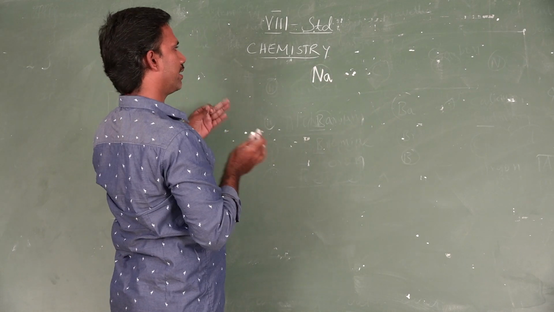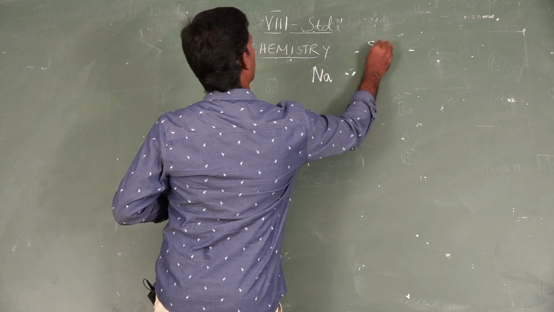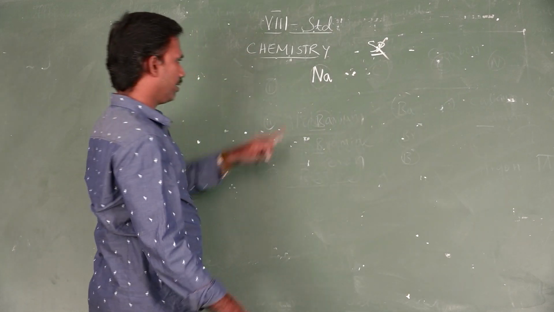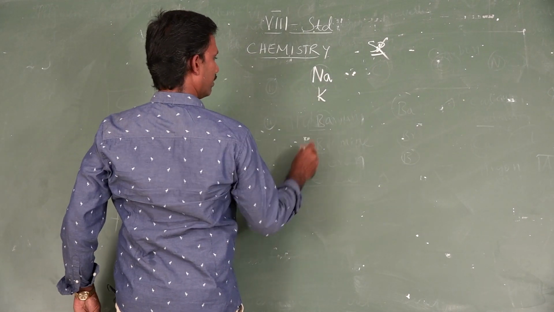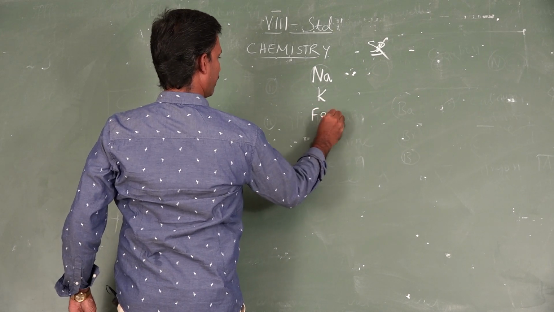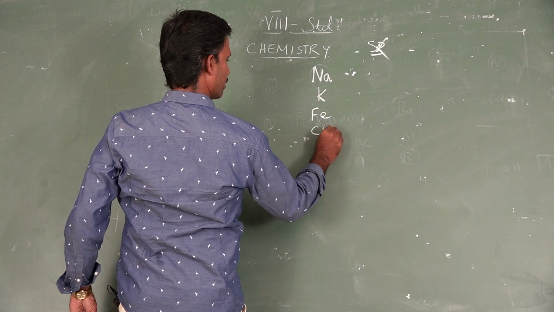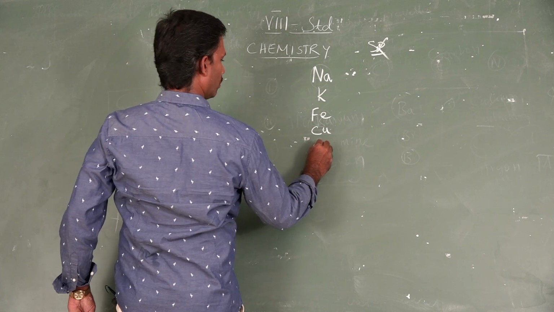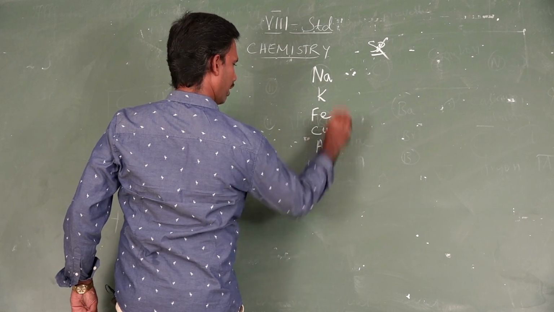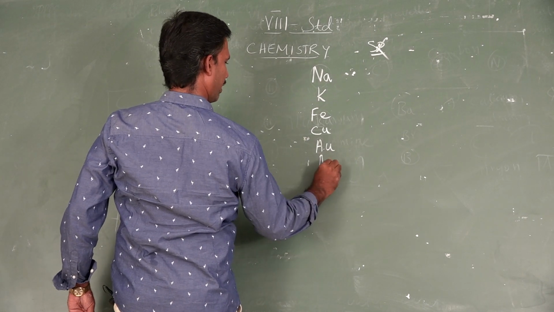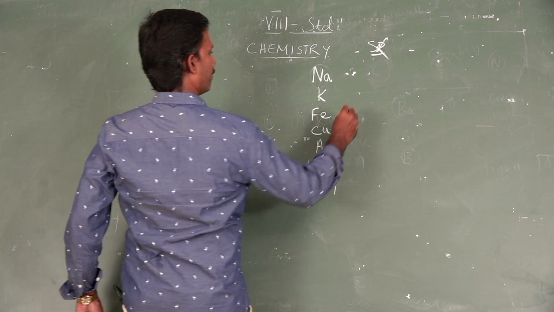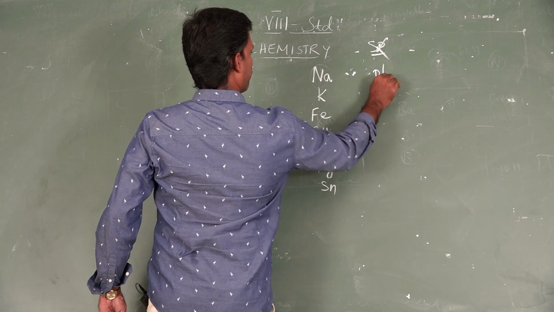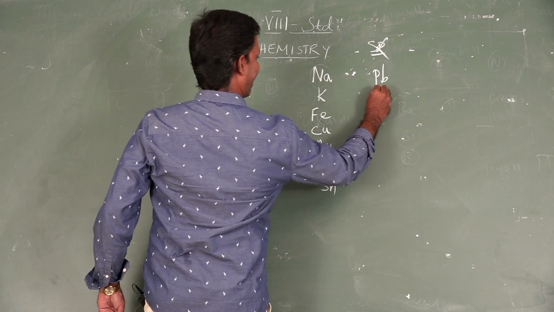Sodium, as you expected, will not come as "So"; it is Na for sodium. For potassium, K. For iron, Fe. For copper, Cu. For gold, Au. For silver, Ag. For tin, Sn. Lead and tungsten.